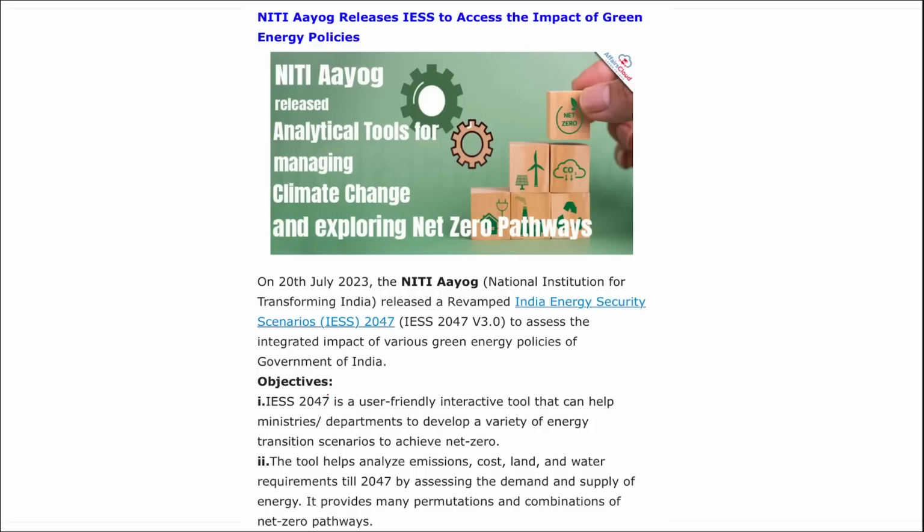Right? Important, take a note of it. Correct? Here you can see IESS is for 2047. It is a user-friendly interactive tool that can help ministries and departments to develop a variety of energy transition scenarios to achieve